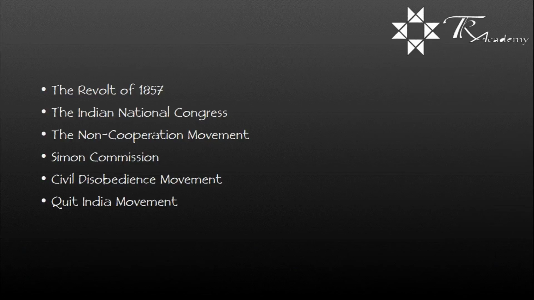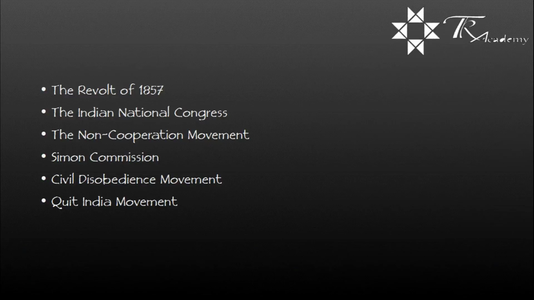It was after the First World War that Mahatma Gandhi came to India, observed the condition of the country and started the non-violent agitation, the Satyagraha. The non-cooperation movement. In 1920, Mahatma Gandhi started the non-cooperation movement after realizing that it was baseless to expect fair treatment from the British government. This movement continued till 1922 and proved to be a great success.